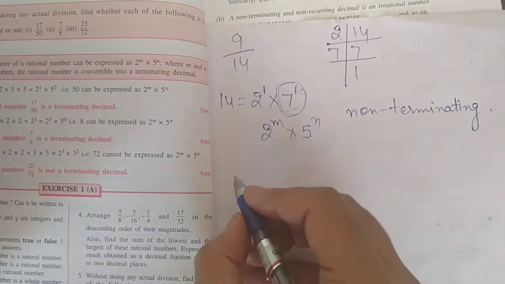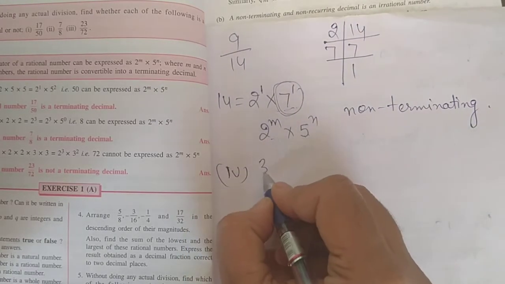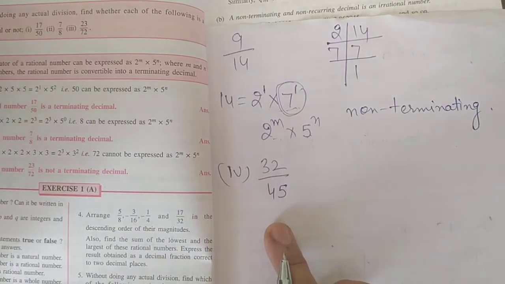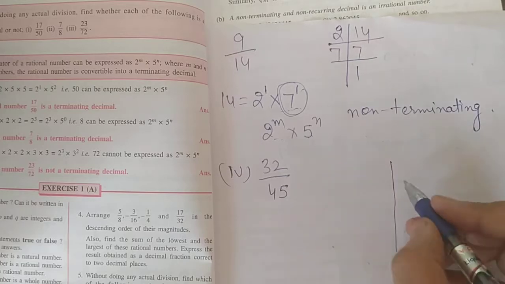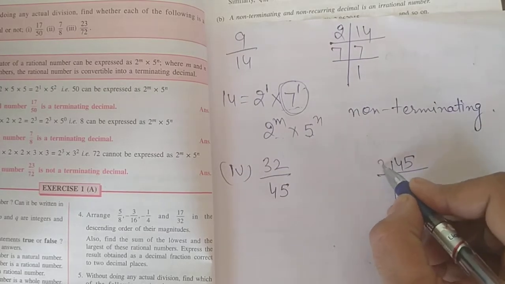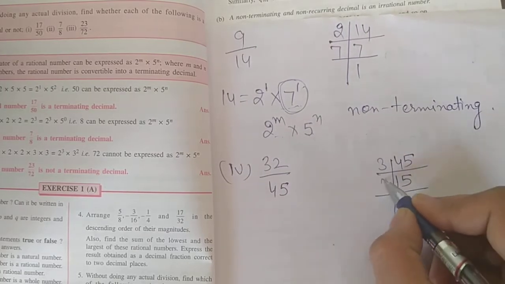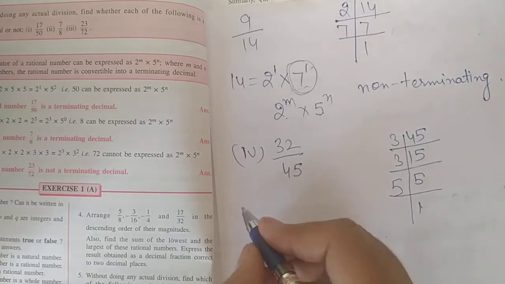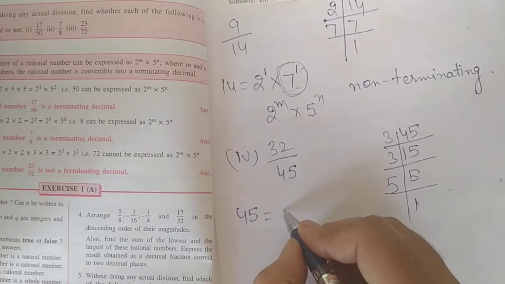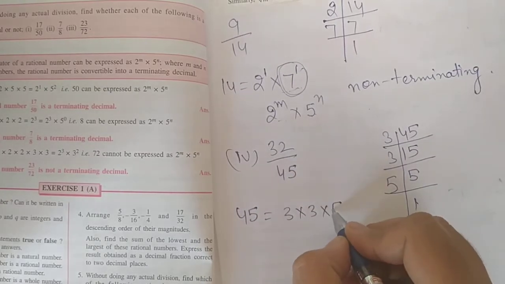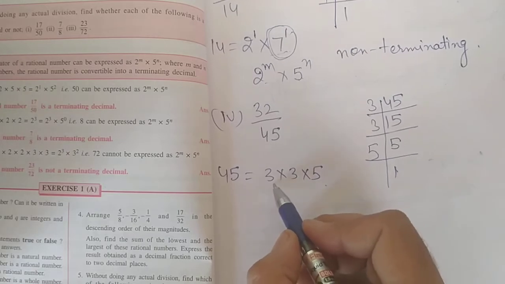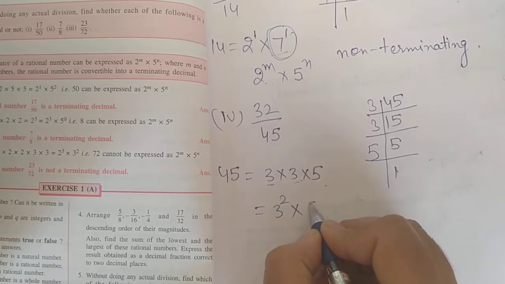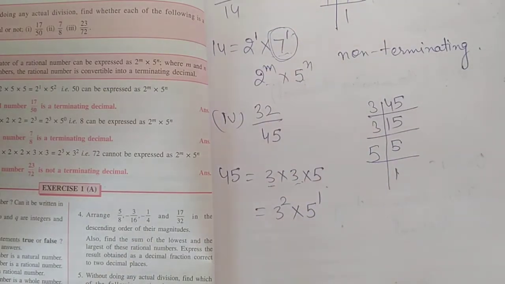Again, let us take one example. Fourth part is 32 upon 45. Let us make the factors of 45. Divide with 3, 15, 5, 1. Then 45 is equal to 3 multiply by 3 multiply by 5, so 3 raised to power 2 multiply 5 raised to power 1.